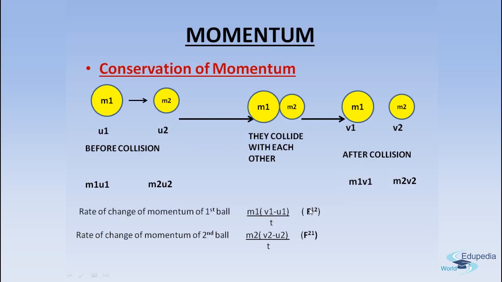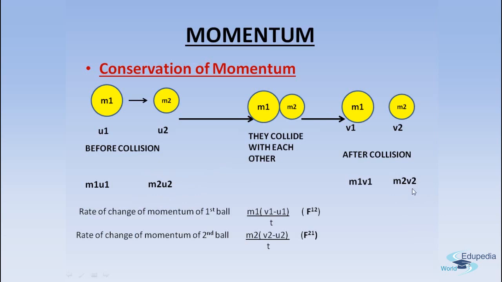And let's say we denote this, because we know from the second law of motion that force is proportional to rate of change of momentum, right? So let's say this is equal to F12. Next, the rate of change of momentum of the second ball in a similar way will be m2v2 minus m2u2, because initially the momentum was m2u2.